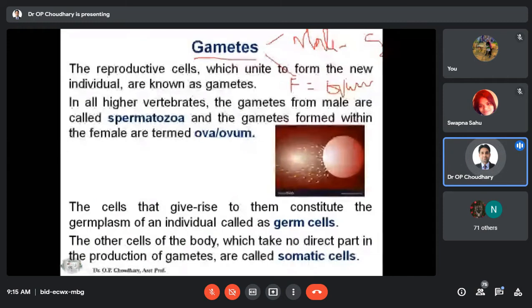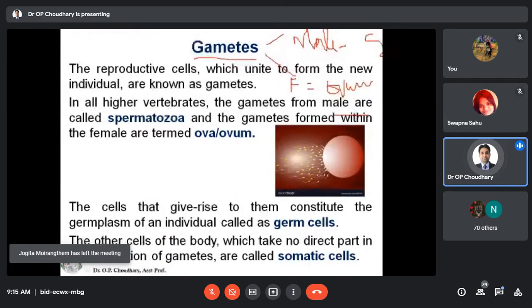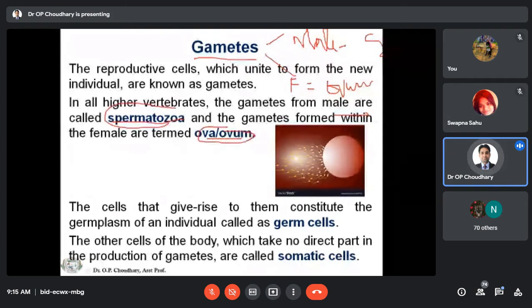So the gametes are the reproductive cells which unite to form a zygote. In case of the male, they are spermatozoa, and in case of the female, these are the ovum. From where these spermatozoa and ova are coming is very, very important. The cells that give rise to male and female gametes constitute the germplasm of an individual, called the germ cell.